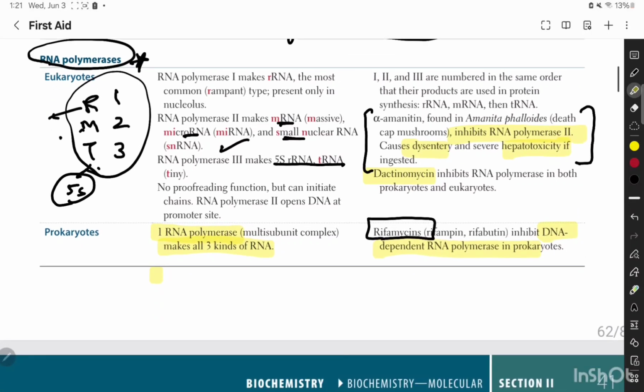So eukaryotes have three types of RNA makers. Then alpha-amanitin, which causes dysentery and hepatotoxicity. Then dactinomycin, which is an anti-cancer drug that inhibits RNA polymerase in both prokaryotes and eukaryotes. For prokaryotes, you give rifampicin or rifabutin, which is inhibiting DNA-dependent RNA polymerase.